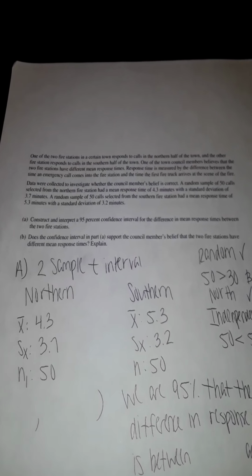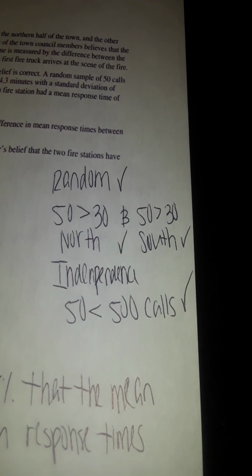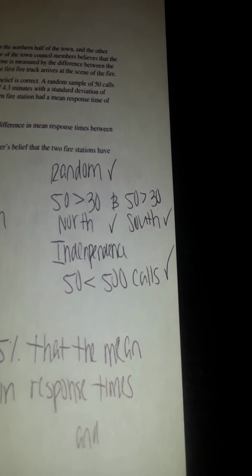We're going to construct and interpret a 95% confidence interval for the difference in mean response times between the two fire stations. Okay, so let's just make sure all the conditions are met. It did state that it was randomly selected. Check.